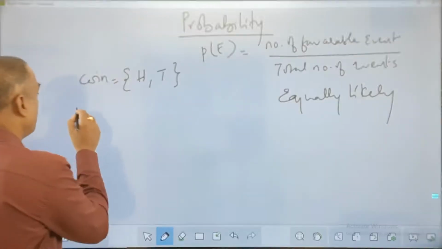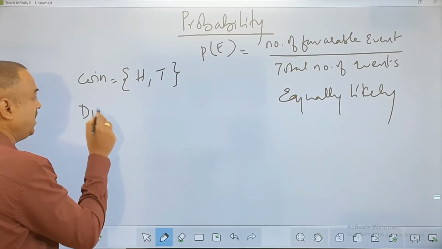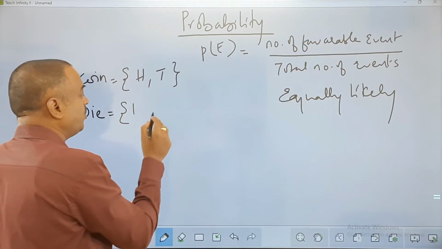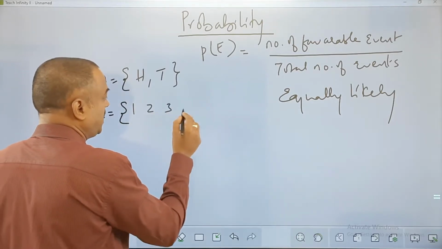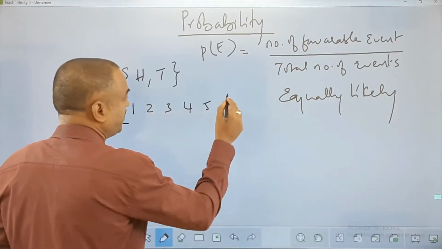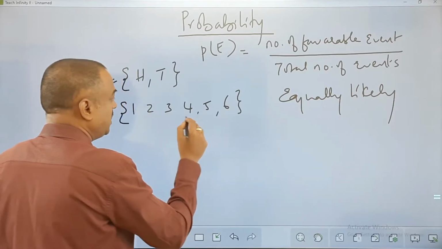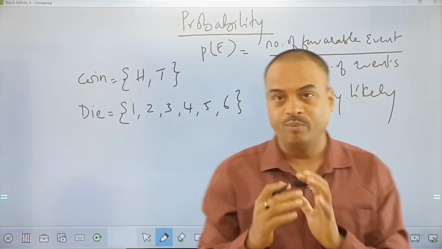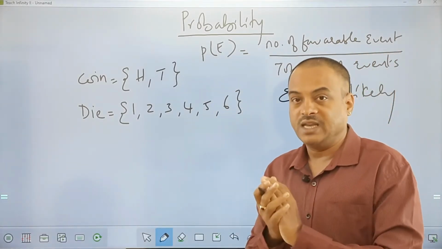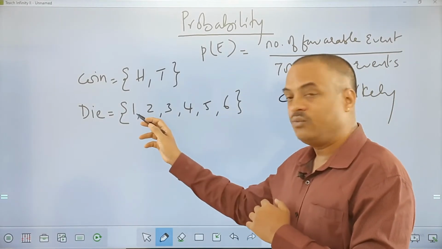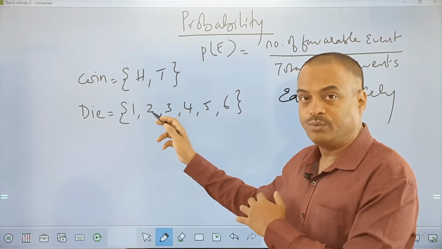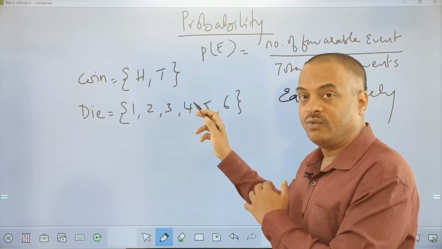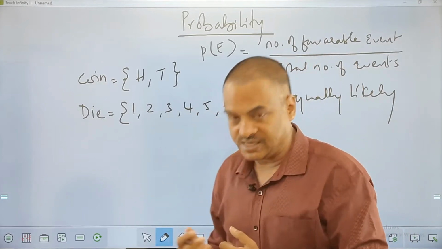Now when I'm talking about one die, for example, you can see the outcomes will be 1, 2, 3, 4, 5 and 6. So here, if it is an unbiased or properly made die, then the chance of getting 1 will be the same as the chance of getting 2, the same as getting 3, the same as getting 4, and the same as getting 5 and 6 as well.